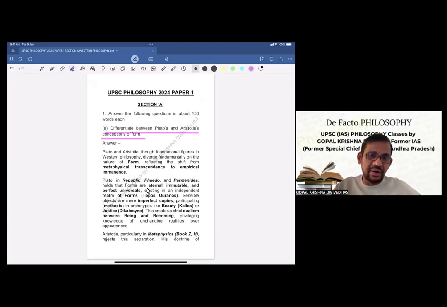So now let us see how we are trying to differentiate between the conceptions of form of Plato as well as Aristotle. Plato and Aristotle, though foundational figures in Western philosophy, diverge fundamentally on the nature of form, reflecting the shift from metaphysical transcendence to empirical immanence. Now, metaphysical transcendence is for Plato, and empirical immanence is for Aristotle.